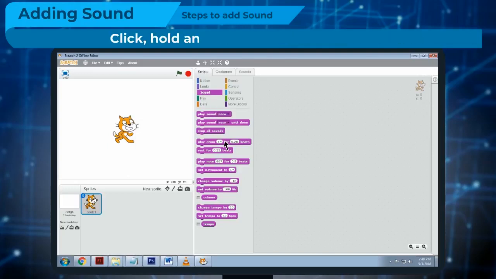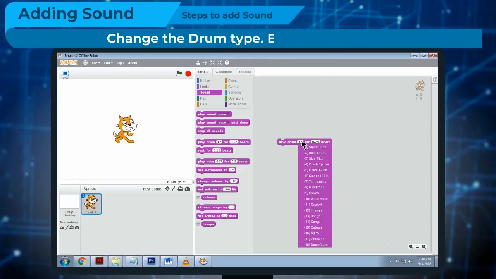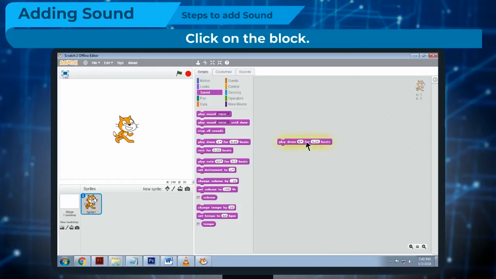Click, hold, and drag the Play Drum block from the block palette to the script area. Change the drum type, example, 7 tambourine. Change the number of beats, example, 6. Click on the block. The sprite will play the sound.